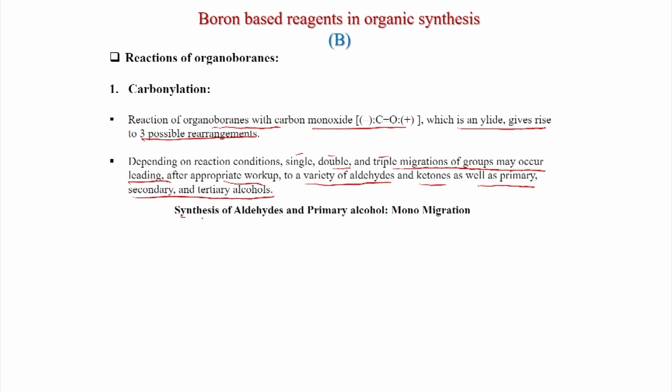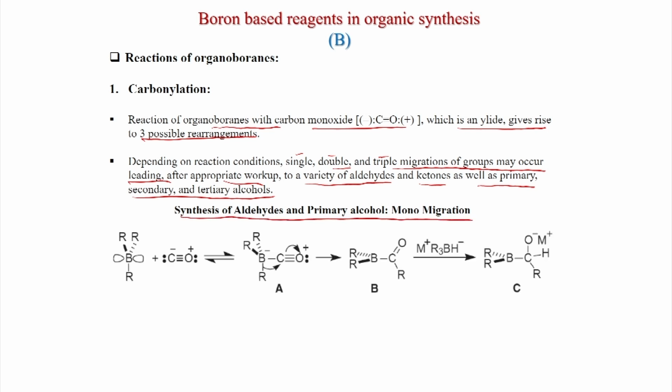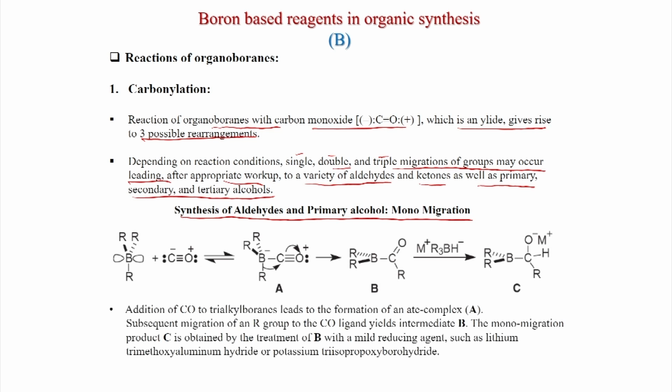So first we will discuss synthesis of aldehydes and primary alcohols via monomigration. So this is the reaction actually. So this is the trialkylborane, and now when it reacts with carbon monoxide, it leads to formation of an ate complex.